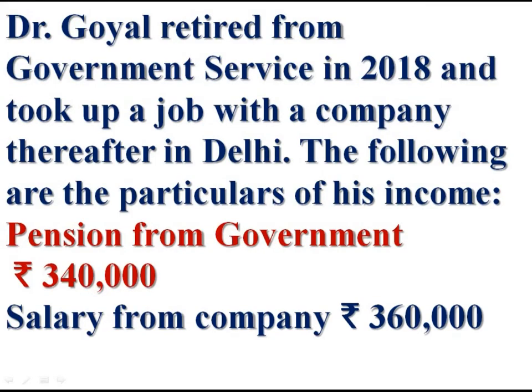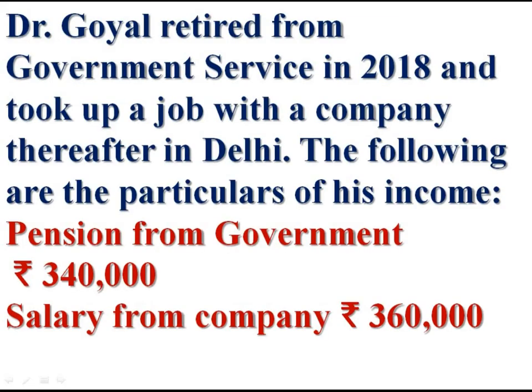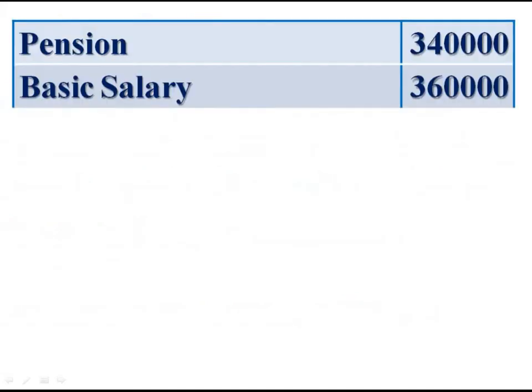He received a pension from government, rupees 3,40,000. Pension is fully taxable as salary income. Pension 3,40,000. Now we are computing income from salary. Salary from company, basic salary. It is also fully taxable. Basic salary 3,60,000.